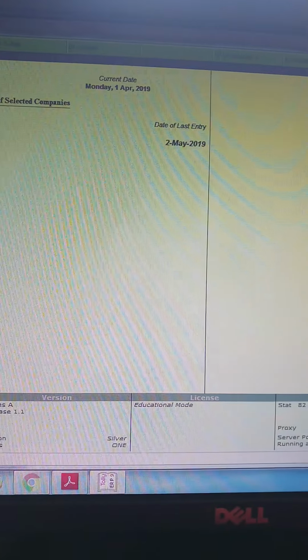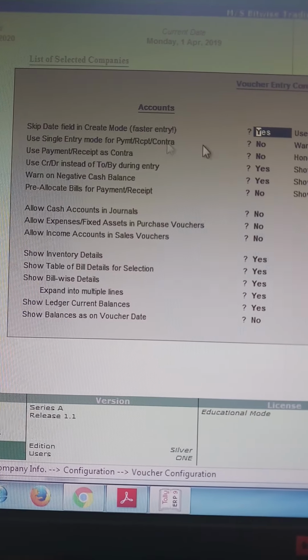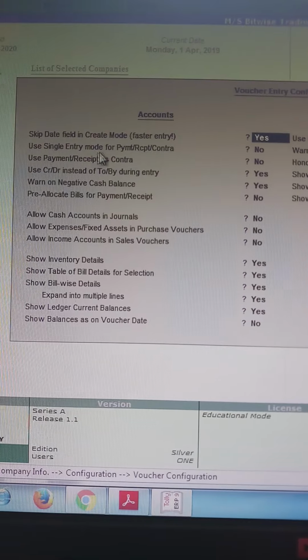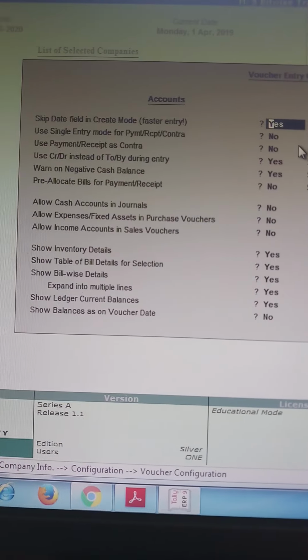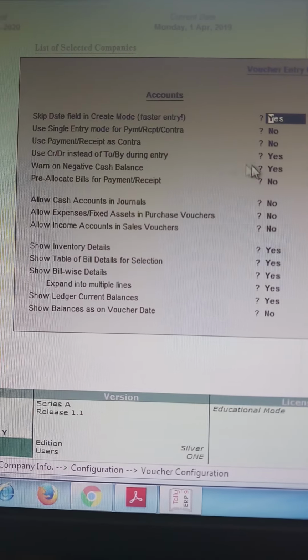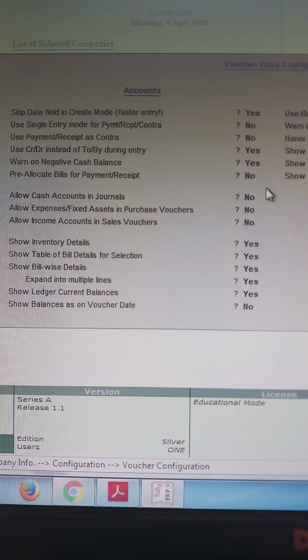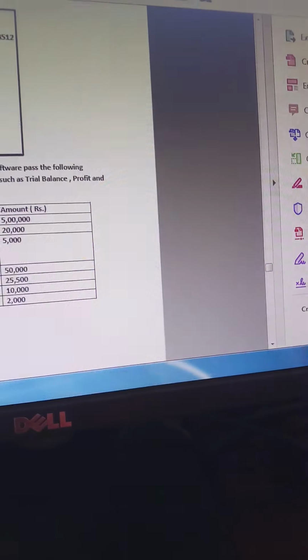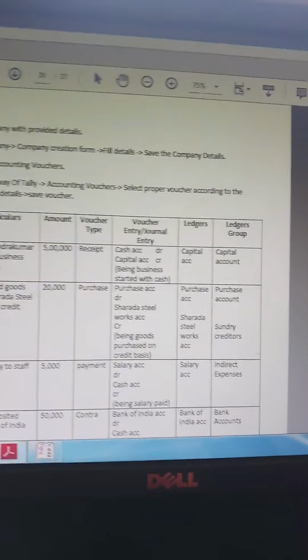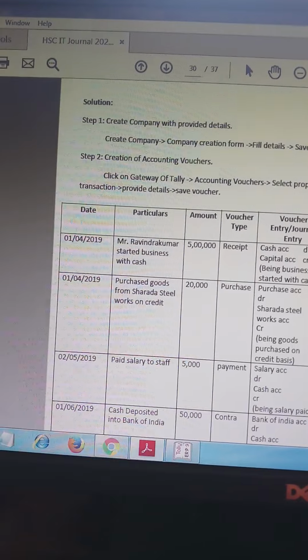Students, before that you have to press F12, configure, go into voucher entry, and see the second option, use single entry mode for payment receipt contra voucher. Keep it as no, and use credit debit instead of to by during entry, keep it as yes, and by pressing enter accept the changes. Again go to gateway of Tally and pass the transactions. Here I have provided you some transactions with voucher type, ledgers and appropriate groups.